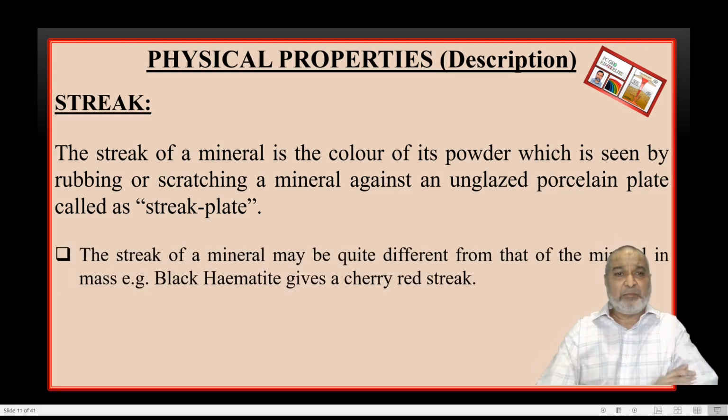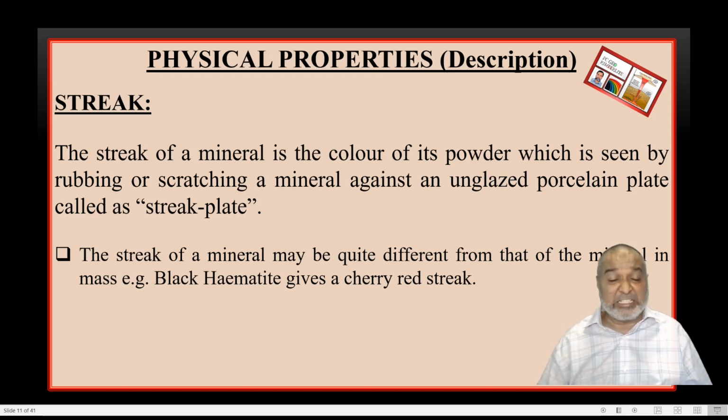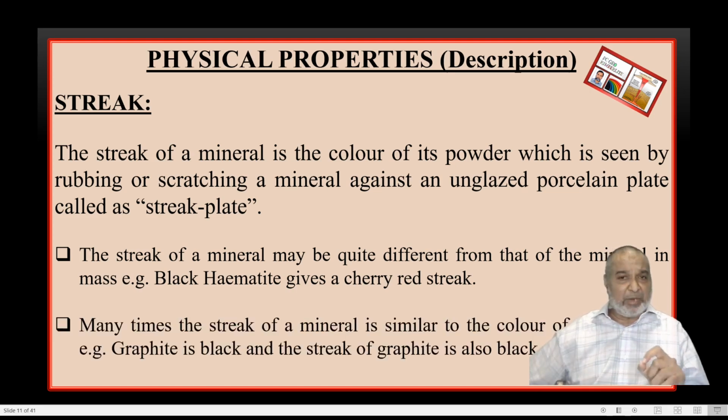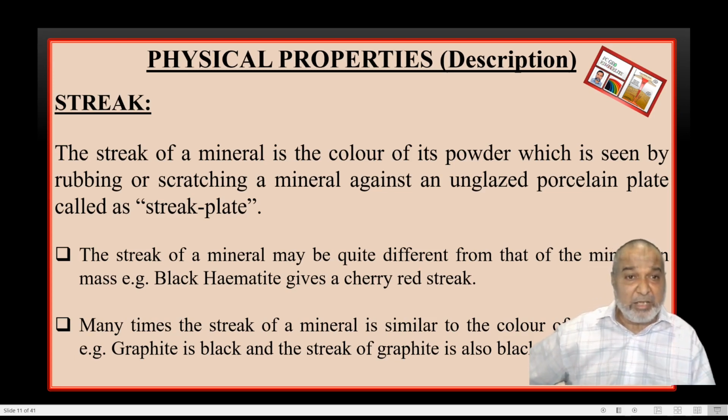Here we are giving the example of hematite, a very important one. The color of the mineral hematite is black or grayish, whichever we make out. And here the color is black or gray. And when you rub this mineral on the streak plate, you get a powder, and take the powder on the finger. You will find it is a cherry red, brown or cherry red streak. So this is the remarkable feature of hematite, the streak. By this property, immediately within a second, you can find out the name of the mineral.